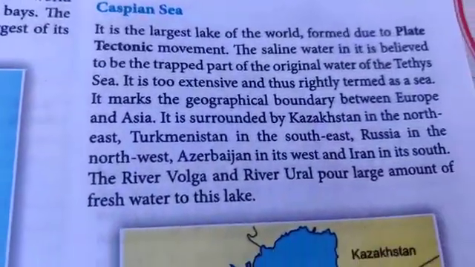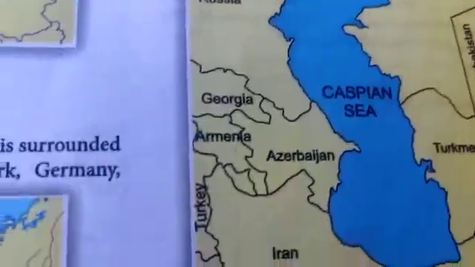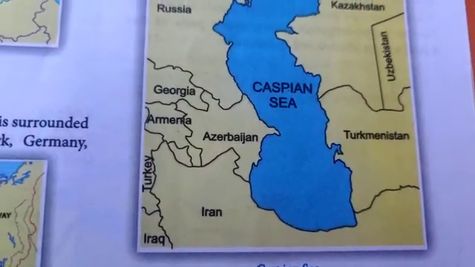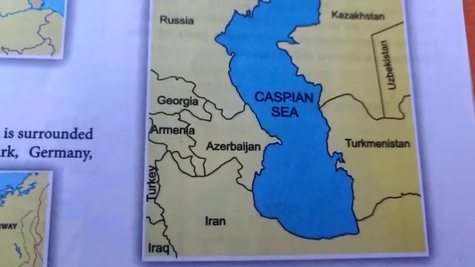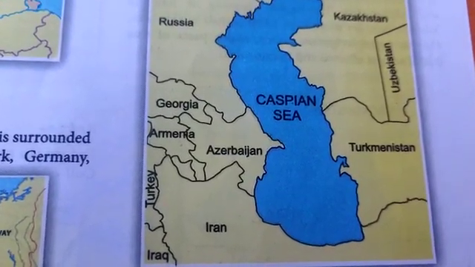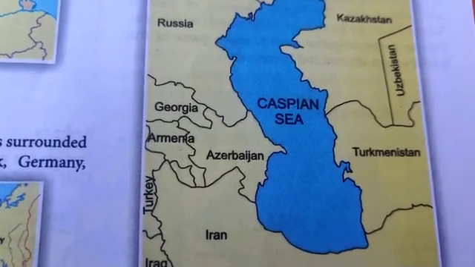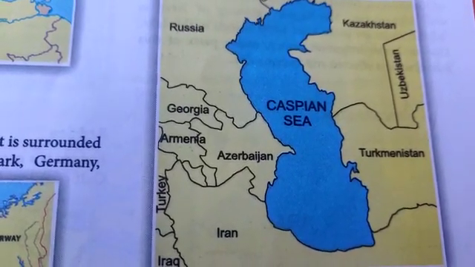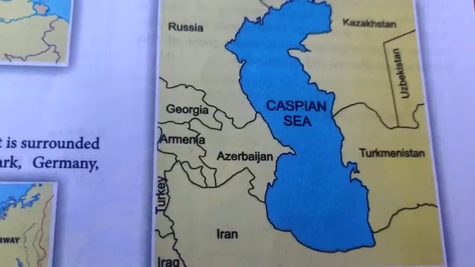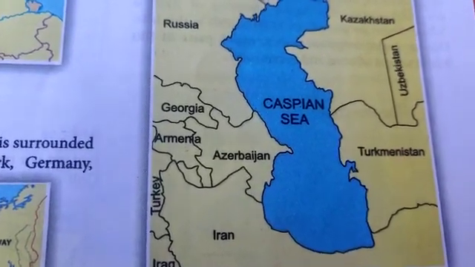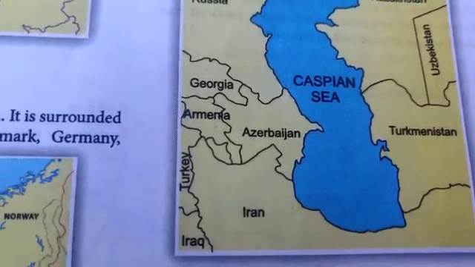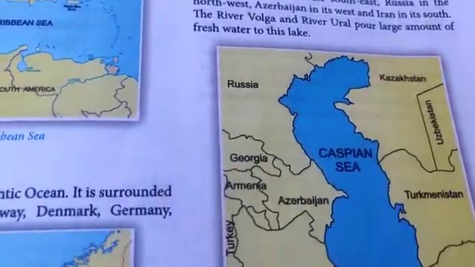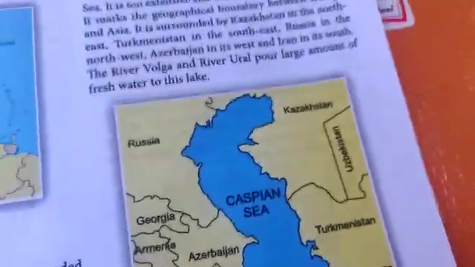It is surrounded by Kazakhstan in the northeast. Look at the map carefully. Kazakhstan in the northeast, Turkmenistan in the southeast, Russia in the northwest, Azerbaijan in its west, and Iran in its south. The river Volga and river Ural pour large amount of fresh water to this lake. The rivers have not been marked over here, but when we meet, we'll take up a world map and we will go through it.